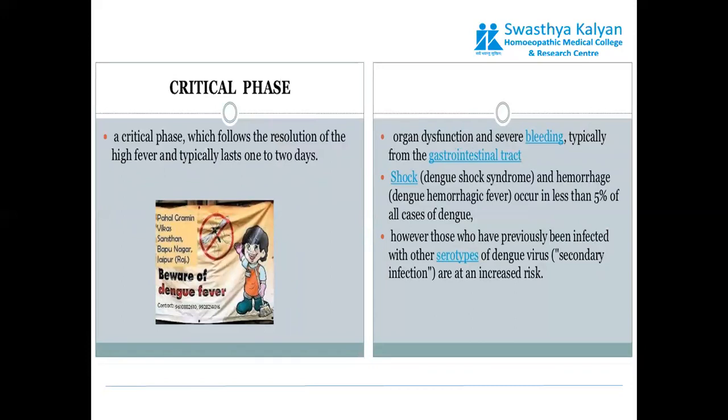Now, the second part, that is the critical phase. The critical phase, which follows the resolution of high fever, typically lasts for 2 days.